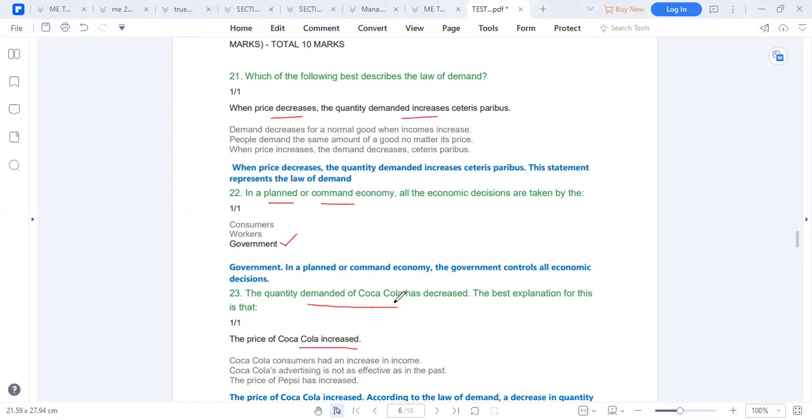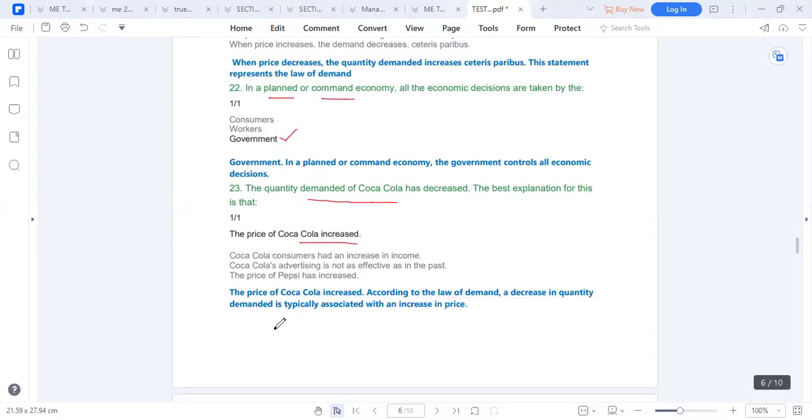So Coca-Cola, they're not advertising effectively, or there's a Pepsi. So here it means that the price has gone up. That's why they've demanded less of it. According to the law, a decrease in quantity demanded is associated with an increase in price.